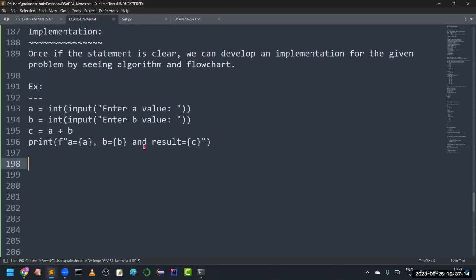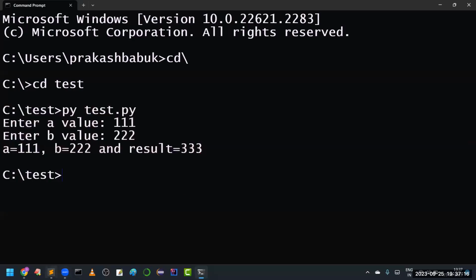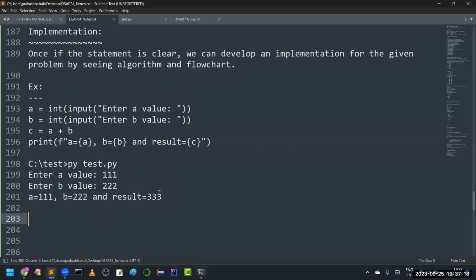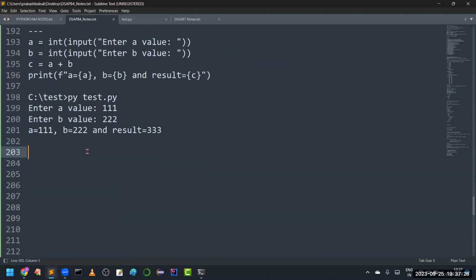For this, I developed the algorithm as well as the flowchart, right? So this is what we have. A simple problem I explained in a beautiful manner. Sir, are you clear with this? Of course, it is a known concept for you, just a kind of revision. Are you clear with this? Yes, sir.